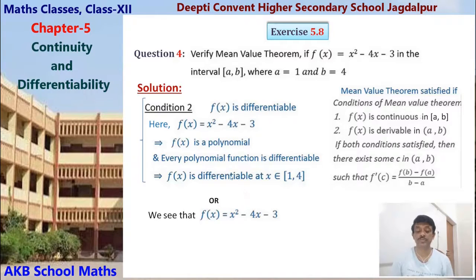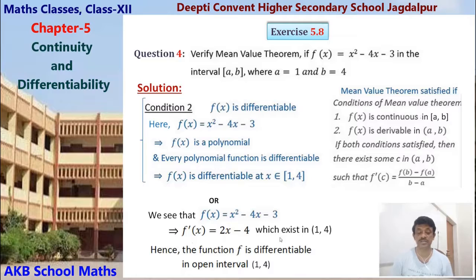Or this part we can prove like this, by finding the derivative. We can see that the derivative exists. f(x) equals x square minus 4x minus 3, differentiated, f dash x equals 2x minus 4. Clear? 2x minus 4, which exists in the interval (1, 4). Any value between 1 and 4, if we put for x here, this value will exist. The derivative exists, so the function is differentiable in the open interval (1, 4).